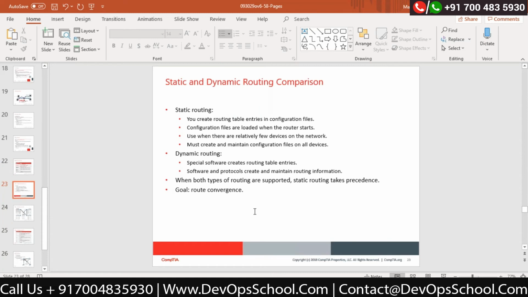Okay, this is some comparison they are giving you. What is static routing and what is dynamic? In static routing, you have to create the routing table and load that particular routing table. Correct? You have to make sure your router cannot get updated if any update happens to the route.